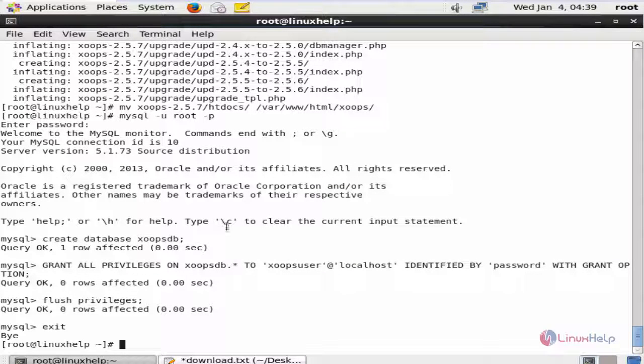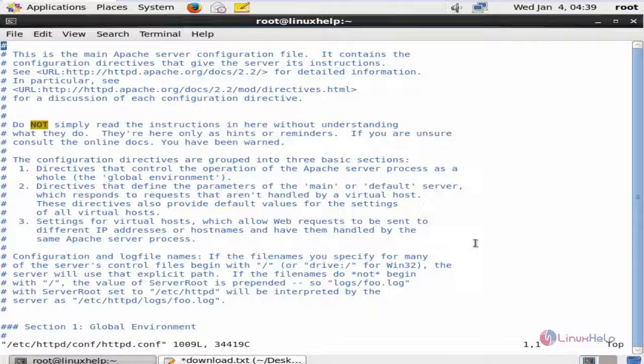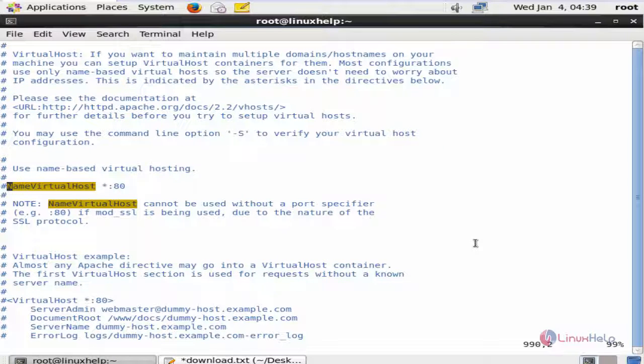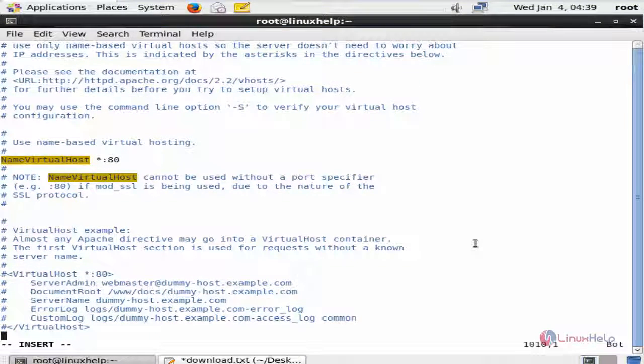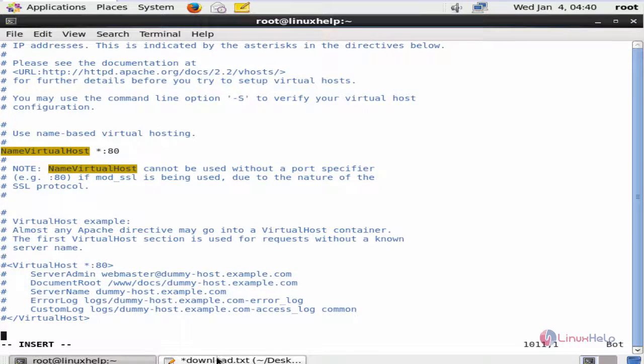Next we can create a new virtual host directory in the Apache. For that you need to edit the Apache configuration file. vim /etc/httpd/conf/httpd.conf. Now search for the NameVirtualHost and you can find the virtual host line here. Now enable this NameVirtualHost and go to the last to add the virtual host configuration.